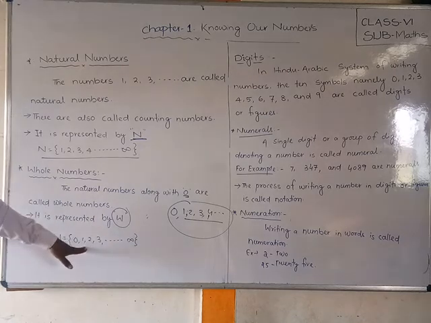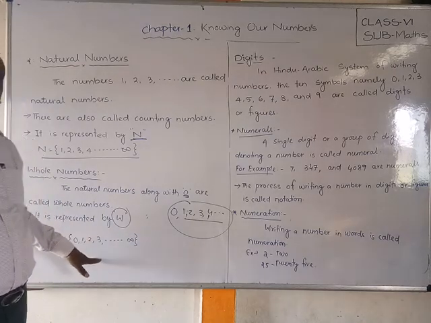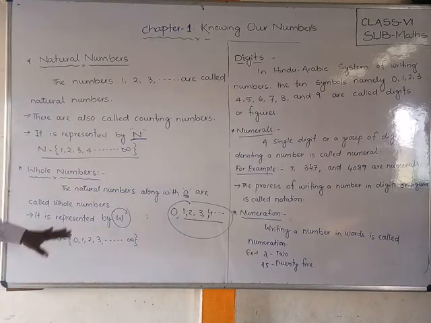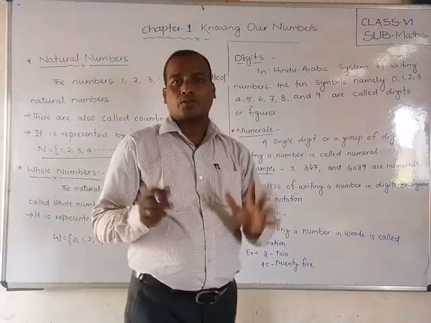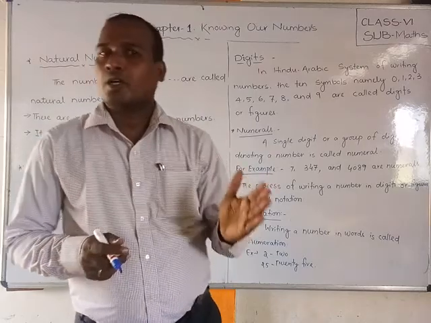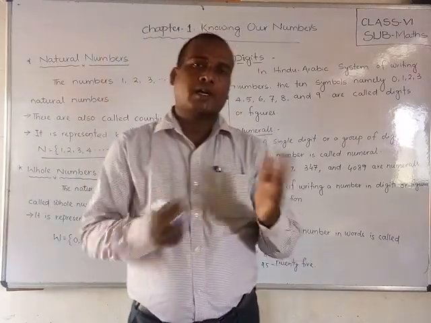These all are the set of whole numbers, and they are all represented by W. Next, friends, we will discuss now. Did you understand what is a natural number and what are the whole numbers? Okay, now we will discuss the next topic.